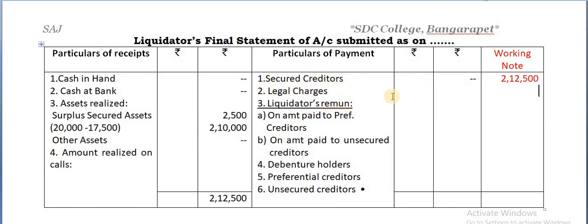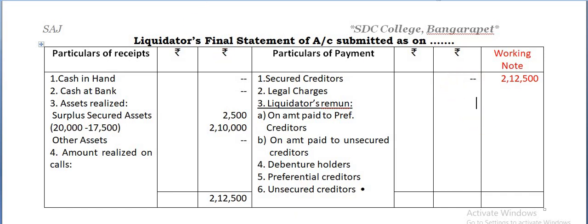See, no amount is being paid to secured creditors, so it is nil, because they have already deducted the amount here. If you had shown 20,000 here, then you would show 17,500 there. But here we are showing only the surplus, after deducting their claim. Therefore again you need not show the payment made here.